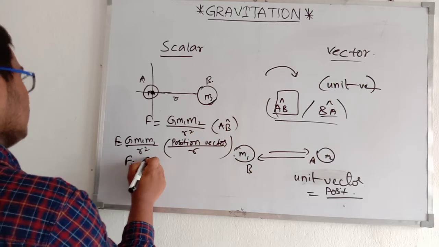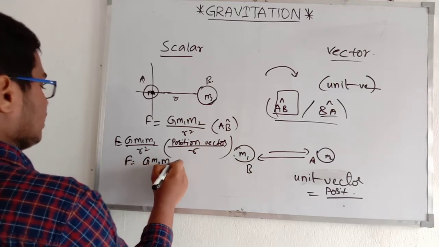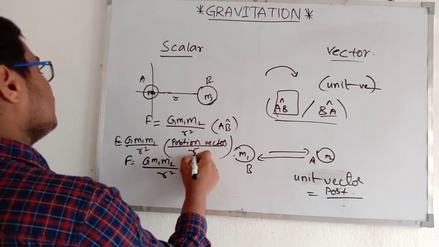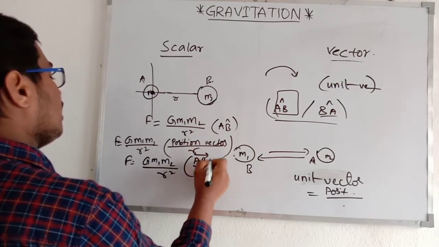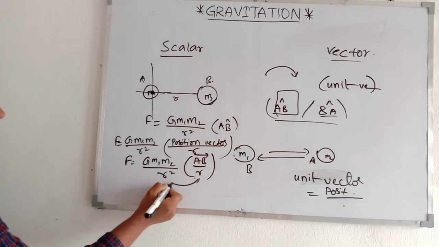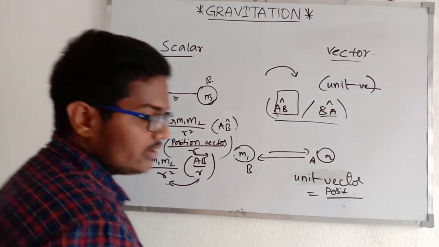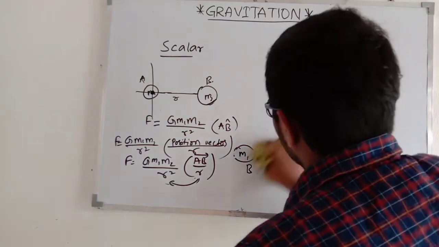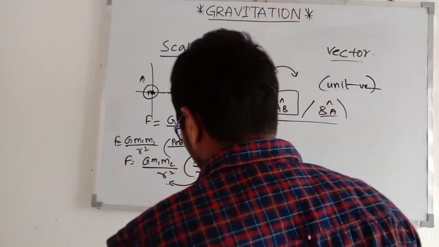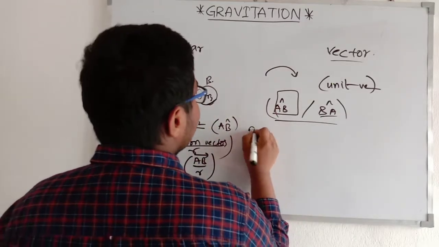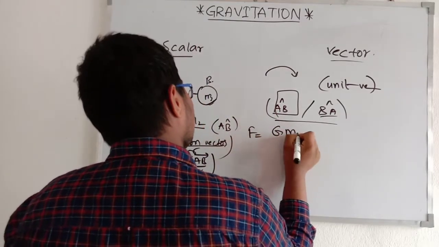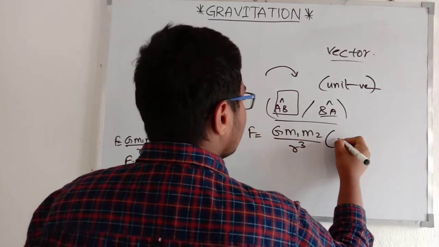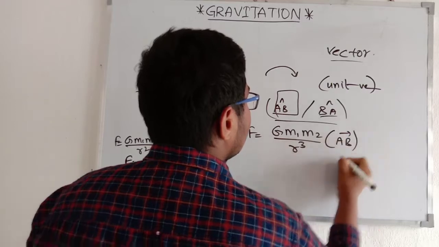So F is equal to G m1 m2 upon r square times AB bar by r. If we take this r to this side, finally we will get the position vector form of the gravitational force, which is F is equal to G m1 m2 upon r cube AB bar.